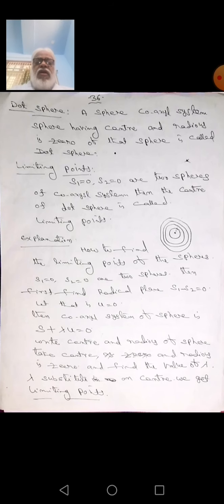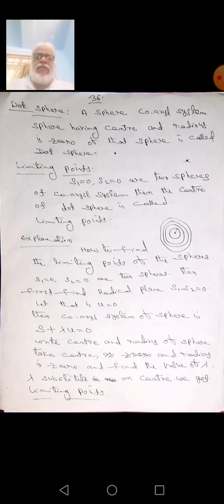Next, in S plus lambda u equal to 0, we write the center and radius. The center is minus u, minus v, minus w. The radius is the square root of u square plus v square plus w square minus d.